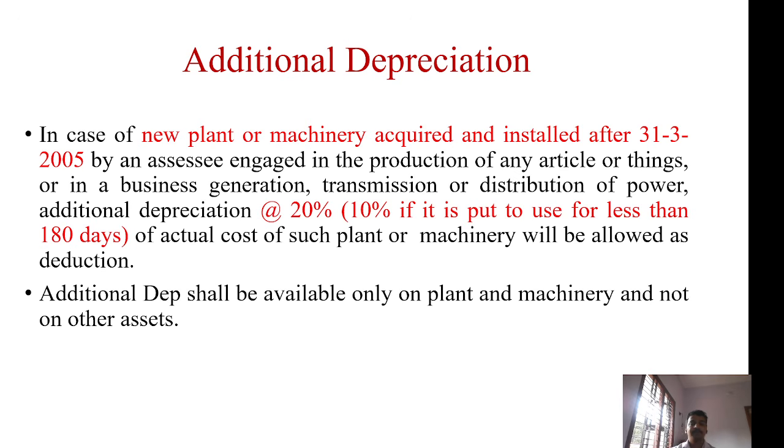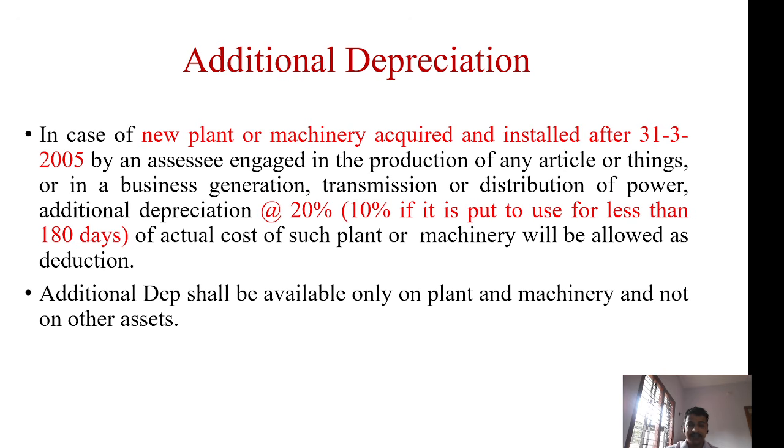The next concept is additional depreciation. In case of new plant or machinery acquired and installed after 31st March 2005 by an SSE engaged in the production of any article or thing, or in the business of generation, transmission or distribution of power, additional depreciation at 20% of actual cost of such plant or machinery will be allowed as deduction.